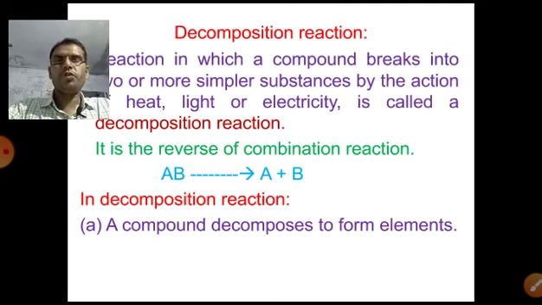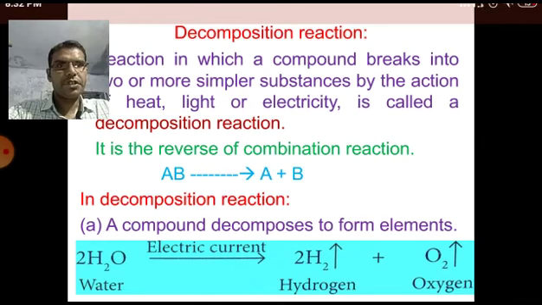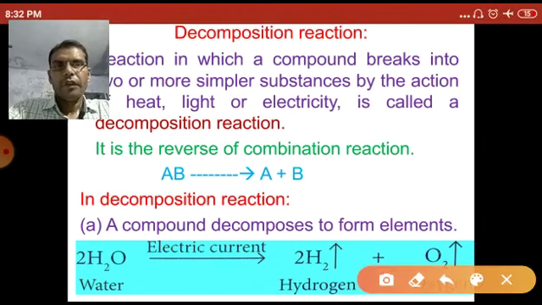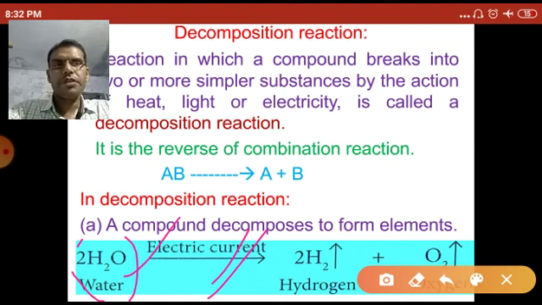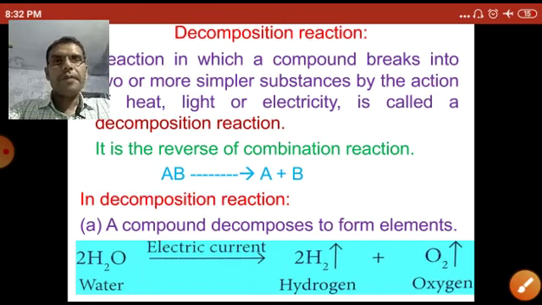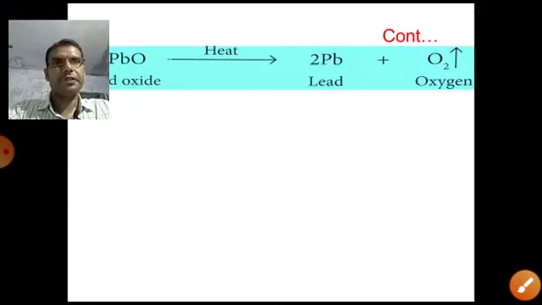For example, acidified H2O breaks down into hydrogen and oxygen when electricity is passed through it. Let's see this example. When electricity is passed through the acidified H2O, which is a compound, the H2O breaks down into its respective elements, hydrogen and oxygen. So this is a type of decomposition reaction.